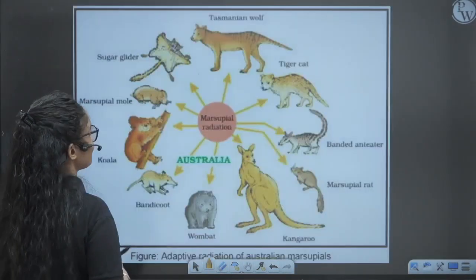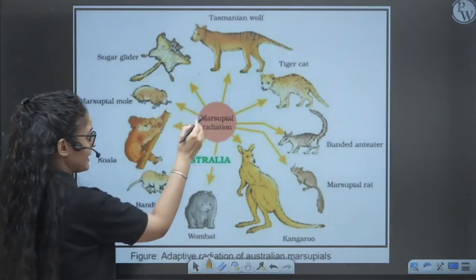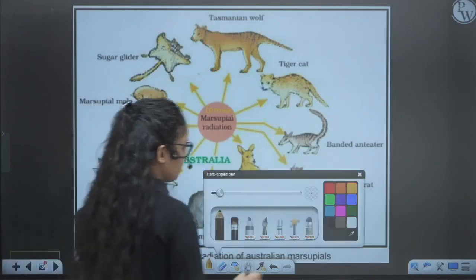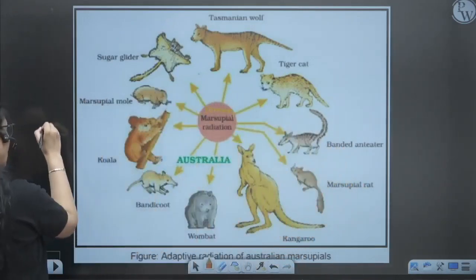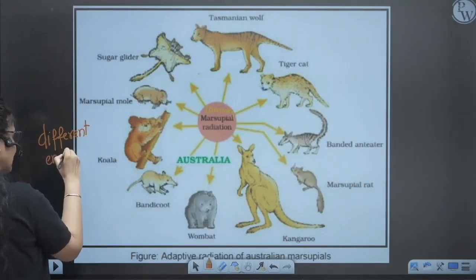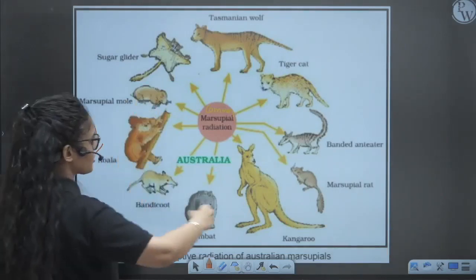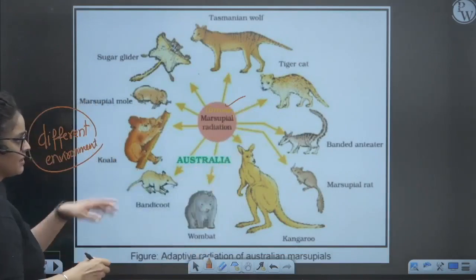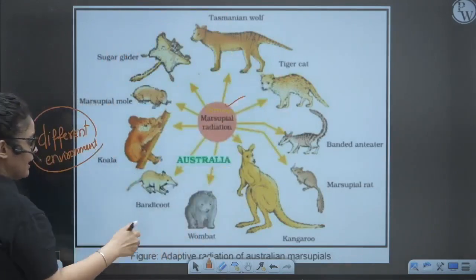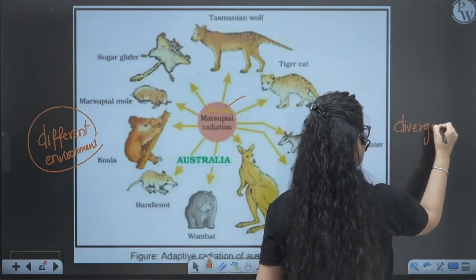Now let's see the mechanism that is known as adaptive radiation. This is a beautiful example of adaptive radiation. Earlier, these Australian marsupials had a common ancestor. But because they were living in different environments, they started diverging. They started looking very different. You can see that all of them have a common ancestor. They were staying at the same place, but now they have diverged. So this is divergent evolution, and the best example of adaptive radiation, right?